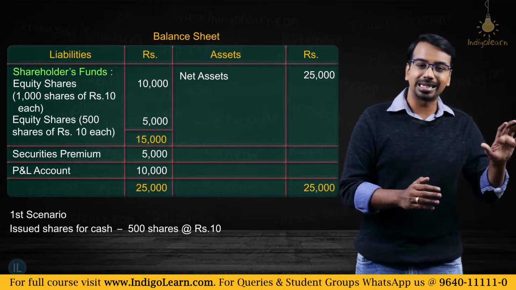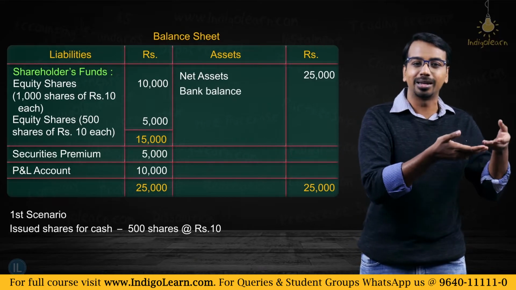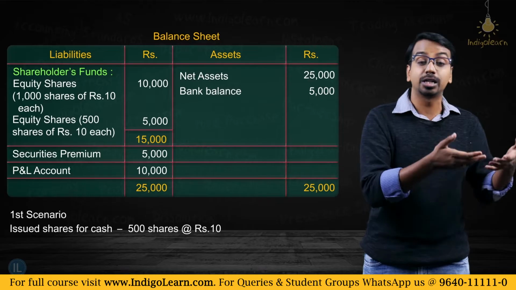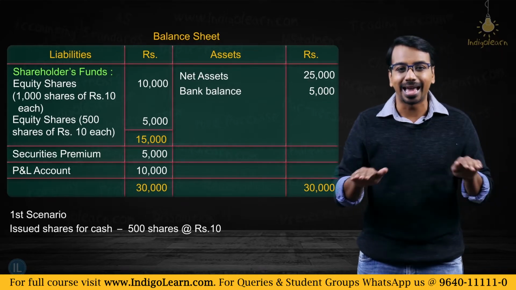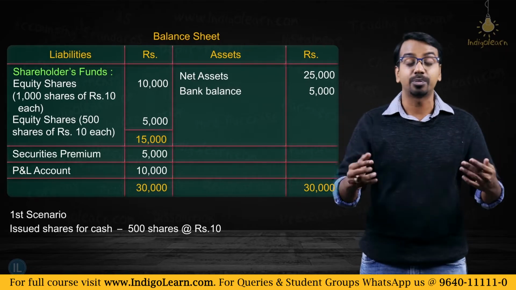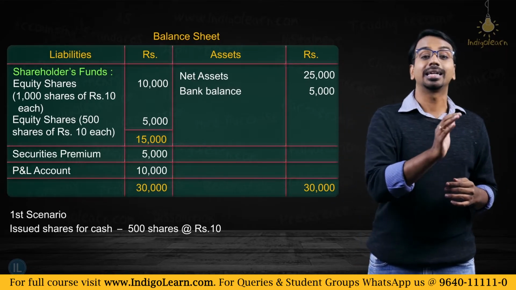And on the asset side there will be an increase in bank balance by 5,000. Your net asset will go up from 25,000 to 30,000. The balance sheet remains tallied, right? This is what generally happens when you issue shares for cash.